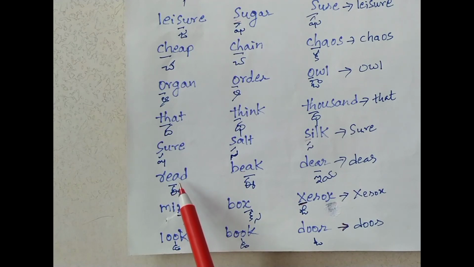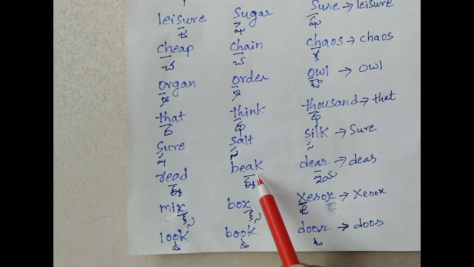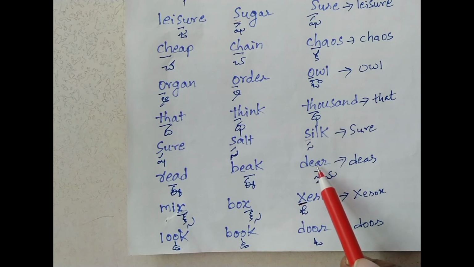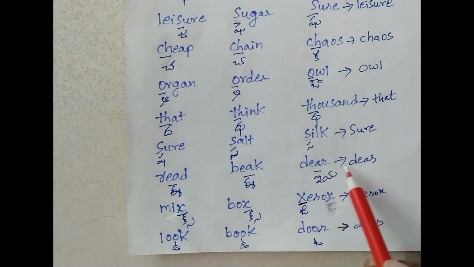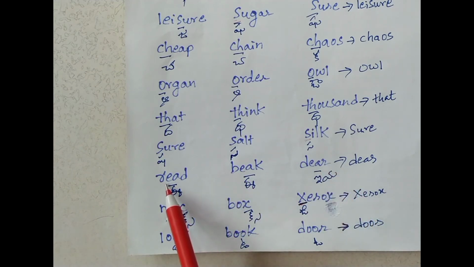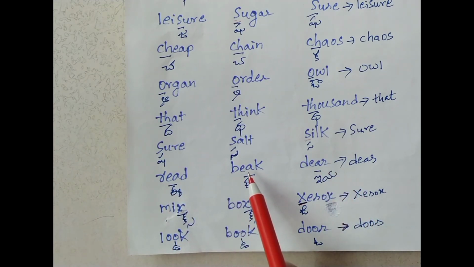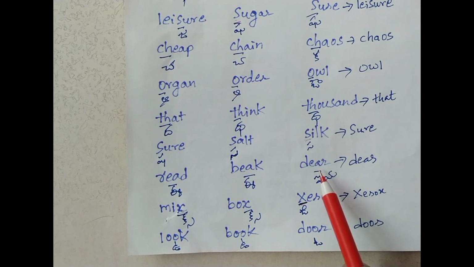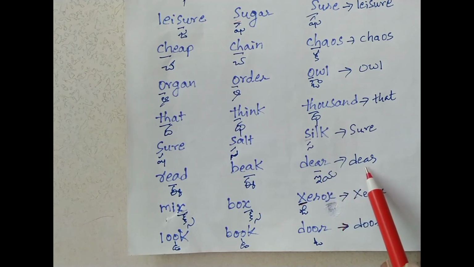Read, EA is underlined and EA is giving the sound E. Next, beak, EA is underlined, EA is giving the sound E, but in deer, EA is giving the sound ear. So the answer is deer, because read and beak have the same sound, but this word has a different sound.